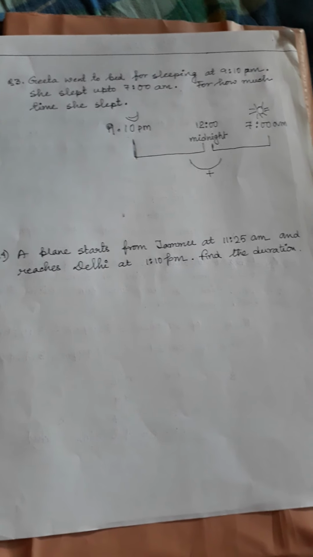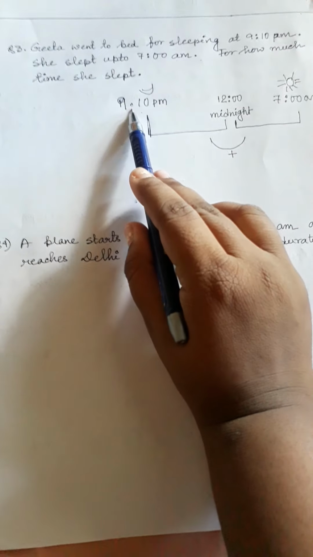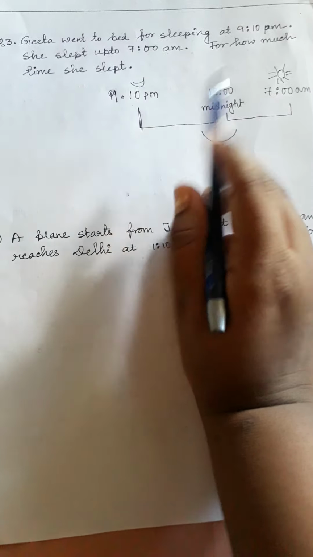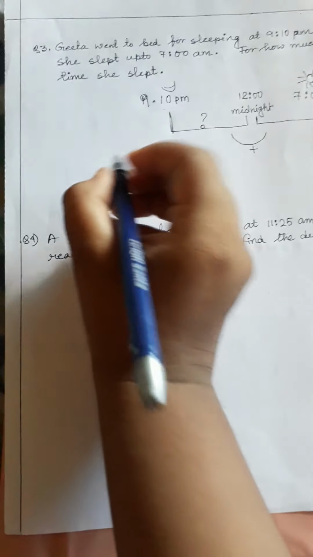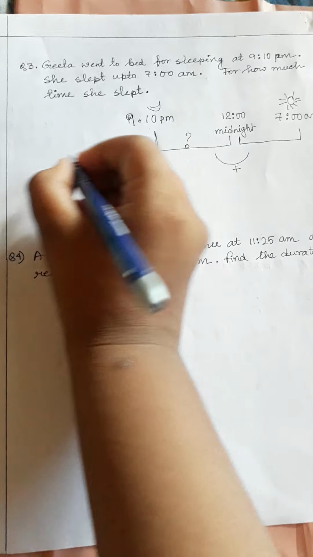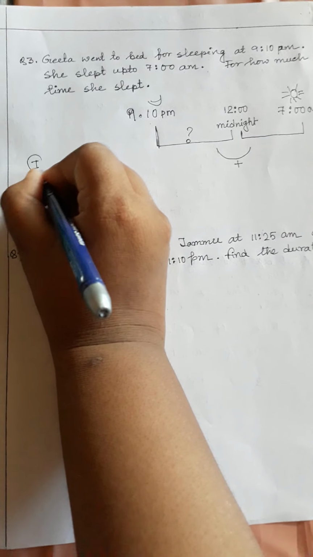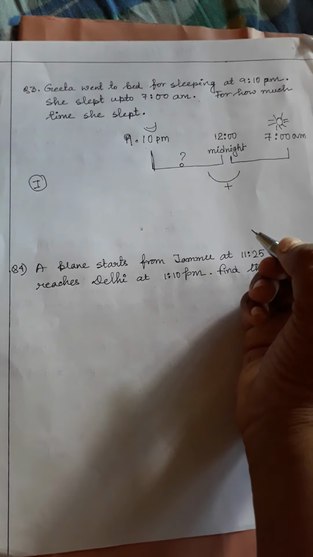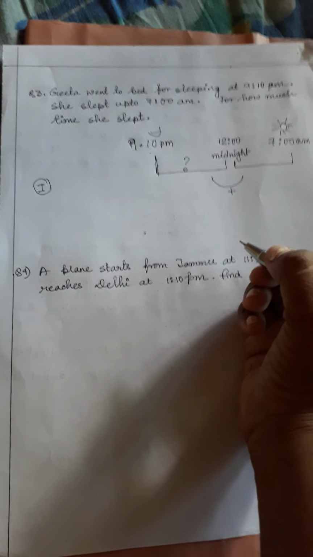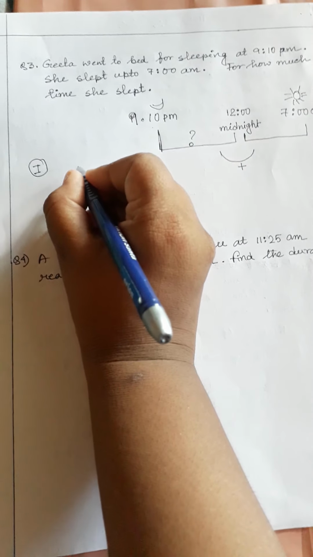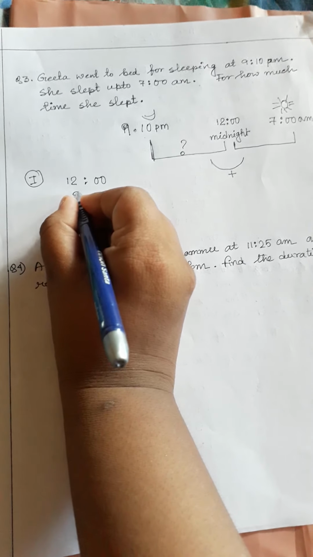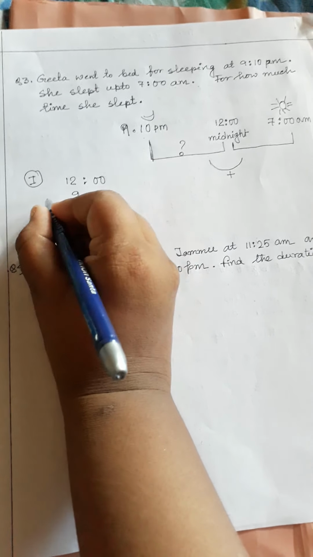Okay, so let's find out the first one, that is from 9:10 PM to 12 midnight. How much time is this? So how can we find out? Yes, it's very easy. We will just do the subtraction. So this is the first part. I am not writing the statement, but please, when you do the answer in your maths copy, you will definitely write the statement. Okay, this is the first part. So here 12:00, we are subtracting 9:10 from this.